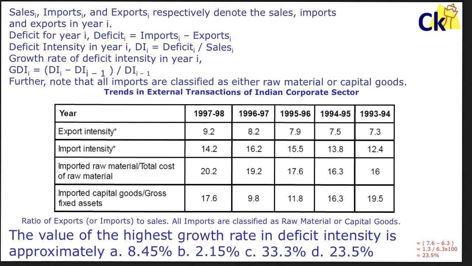Now let's solve this question. What is deficit for the year? It is import minus export. I have to look at the value of import minus export. I have to look at the gap of this thing. 14.2 minus 9.2 is 5. 6.2 minus 8.2 is 6. 15.5 minus 7.9. This is the way I have to calculate each of them. That is your deficit. And then use the formula DI, minus this, divided by 100. Then calculate each of them.